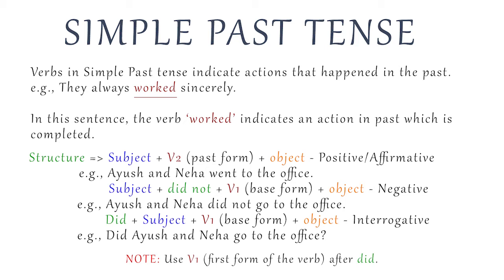Here we have to be careful that with did we always use the first form of the verb. Then in interrogative sentence, the structure is did plus subject plus first form of the verb plus object. Example: did Ayush and Neha go to the office?